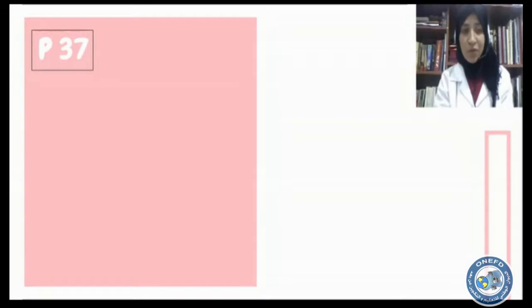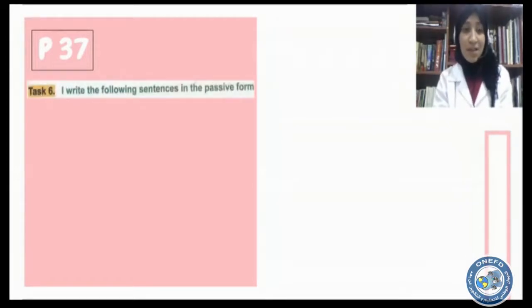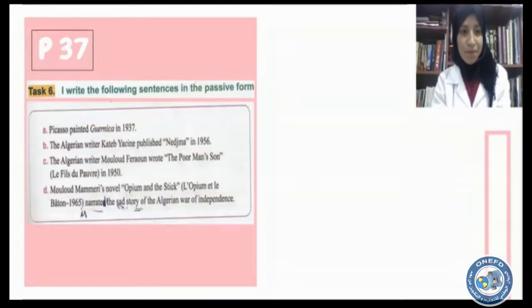Now that we have reviewed the form of the active and the passive voice, let's move to task 6. Task 6 says, write the following sentences in the passive form. Here are the sentences from A to D. Let's read them. A. Picasso painted Guernica in 1937. This is our example. B. The Algerian writer Katib Yassin published Nejma in 1956.